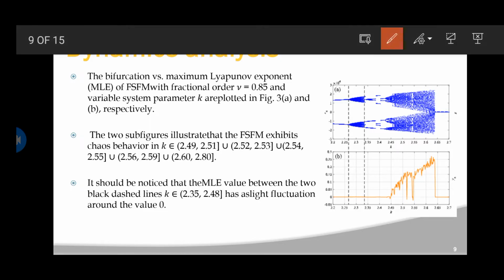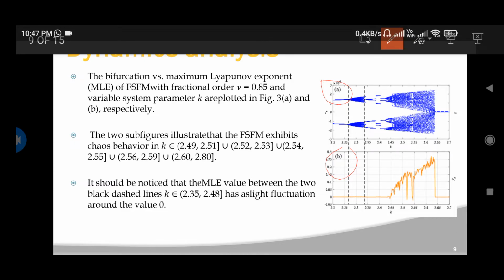Now here we are analyzing the bifurcation diagram versus the maximum Lyapunov exponent, MLE, of FSM with fractional order mu equal to 0.85 and variable system parameter k, plotted in figure 3 a and b respectively. These are the pictures a and b plotted here for bifurcation versus maximum Lyapunov exponent. These are the two graphs for that.